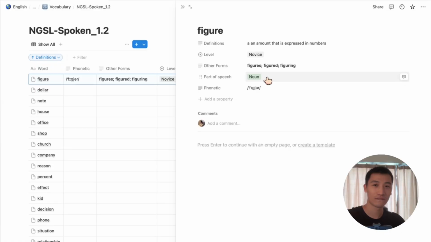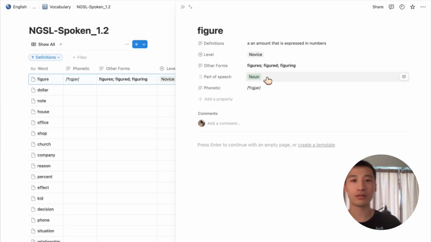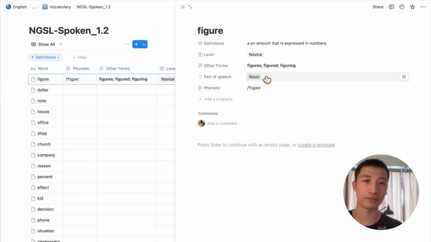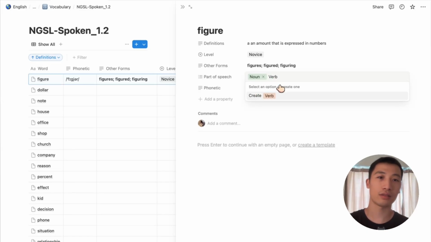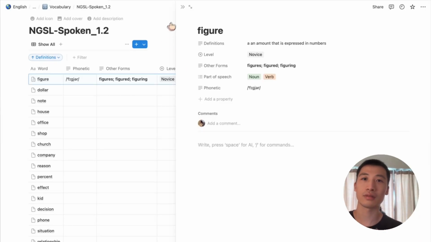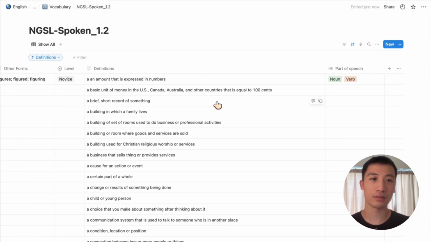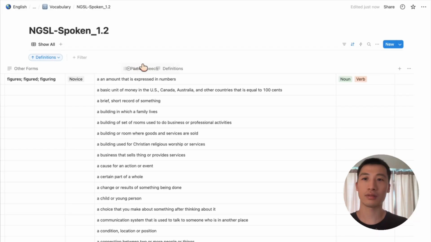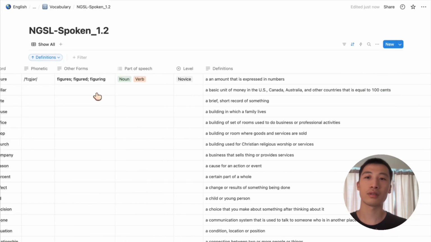So figure is used as a verb, and what does it mean as a single word? Figure as a verb means to calculate or work out something, like in the phrase figure out. For example, I need to figure out how much. So figure as a single word can be a verb meaning to calculate something, like in math. For example, can you figure the tip for me? It can also mean to think or consider. I figure it'll rain tomorrow. Does that make sense? Yeah.